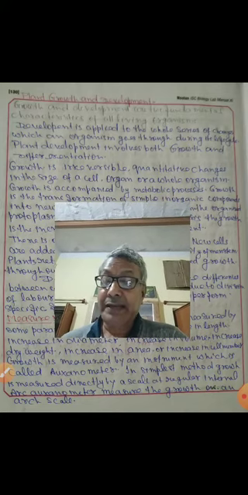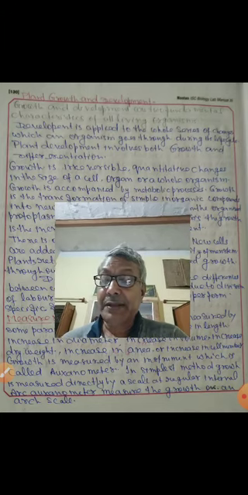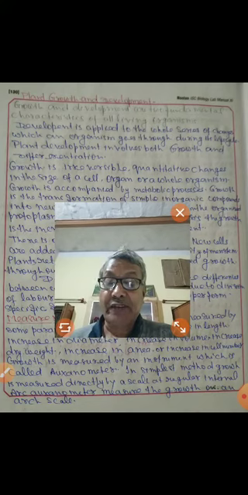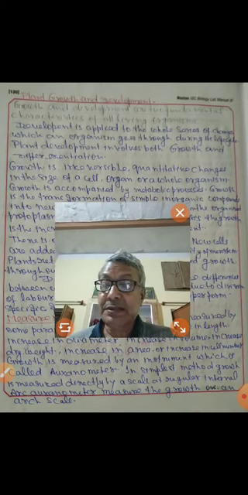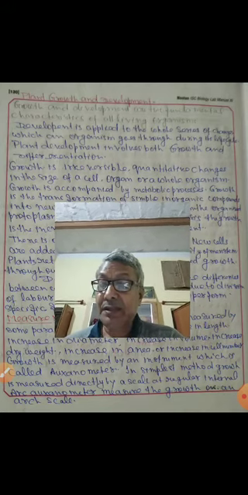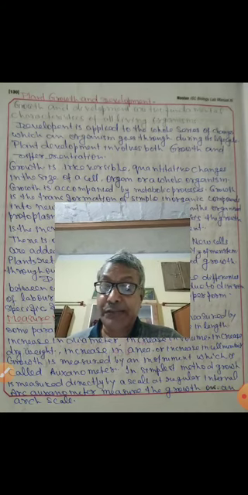So these inorganic substances are taken by the plant from the environment, and after that organic substances are produced from that in the plant body, and that is used for making the protoplasm. On a cellular basis, growth is the increase in size of the cell, enlargement. There is an open form of growth in plants.